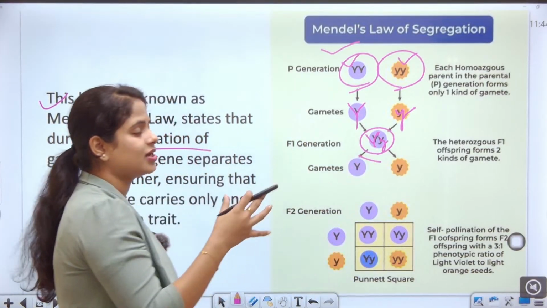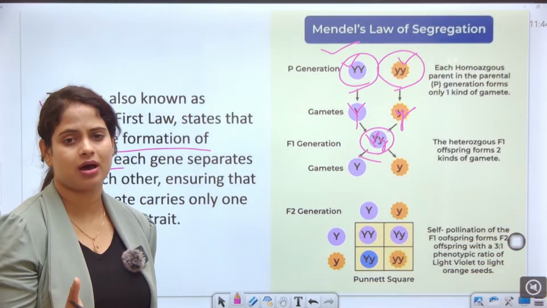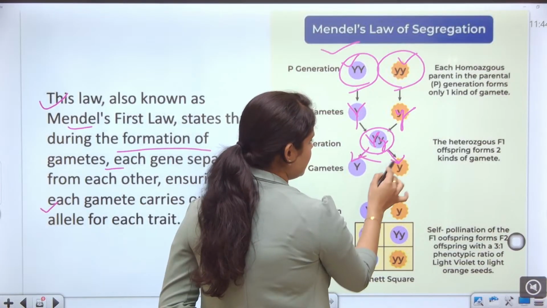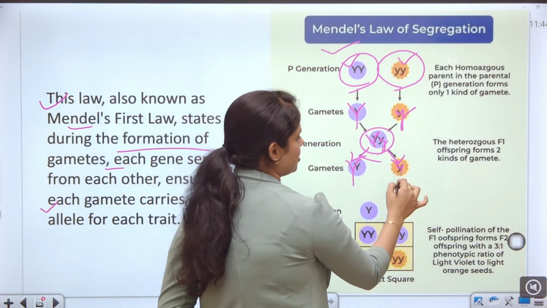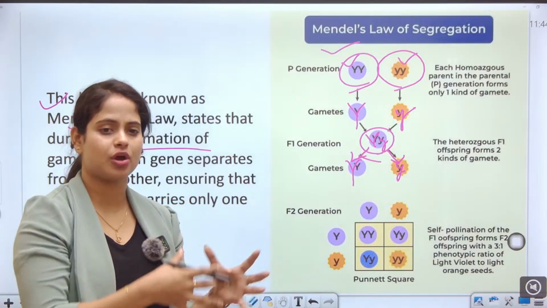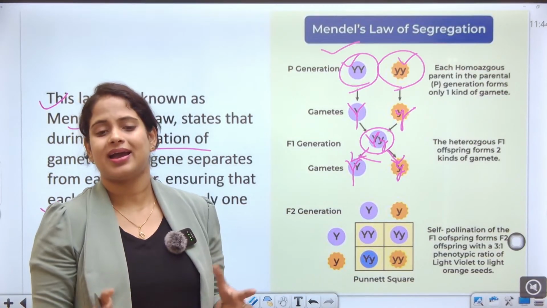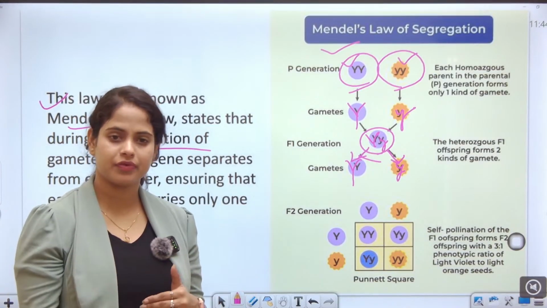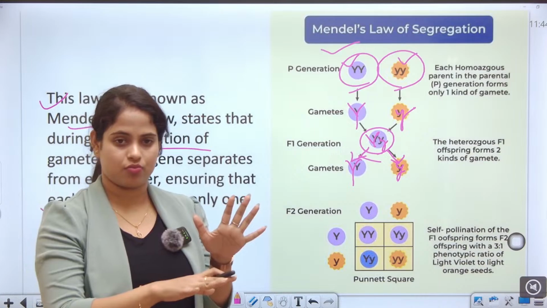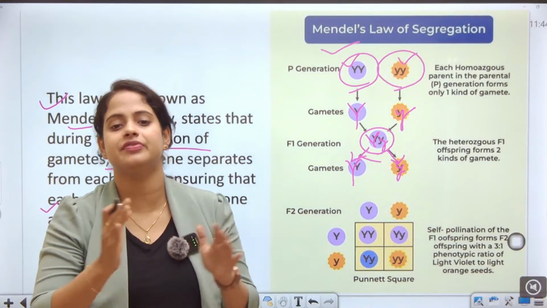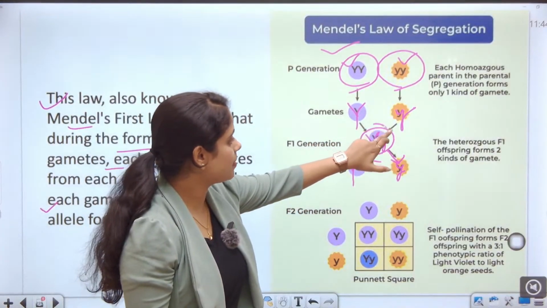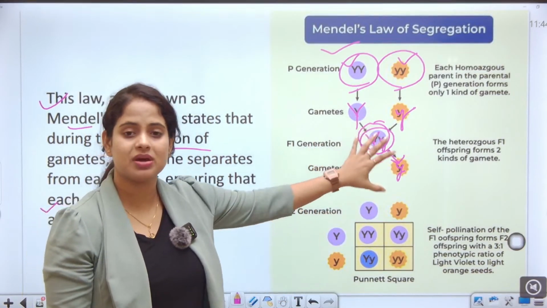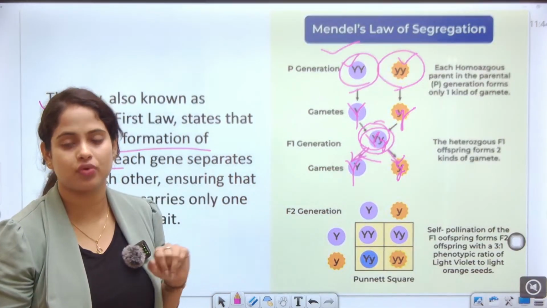That is the violet and yellow. Suppose this is the color we are having, the lavender. Okay, so the lavender again can form separately. Whether the capital Y and small y are separate or joint, the result we are having is either the same trait or a different trait, either the same one or the different one, or the individual one. So the individual ones again separate. Okay, this one is the F1 offspring from two kinds of gametes.